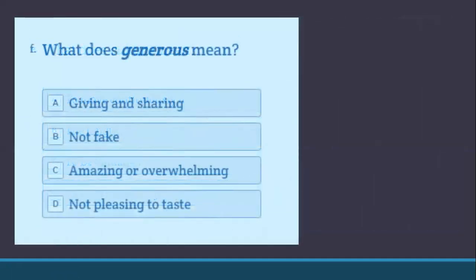The next question says, what does generous mean? Is it giving and sharing, not fake, amazing, or overwhelming, not pleasing to taste? You should have chosen answer A. Generous means giving and sharing. A generous person is the opposite of a stingy person. A generous person gives what they have to others. They won't hesitate to lend money if someone's in need.